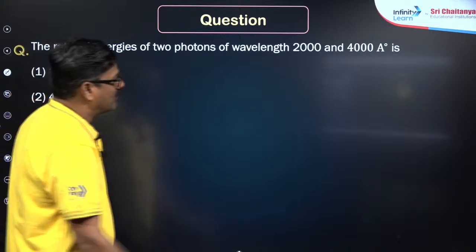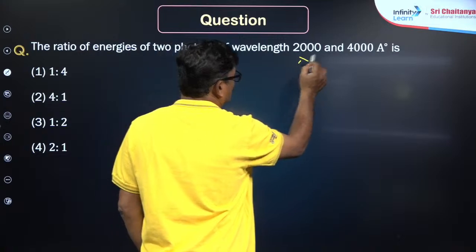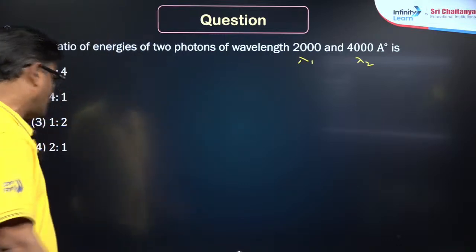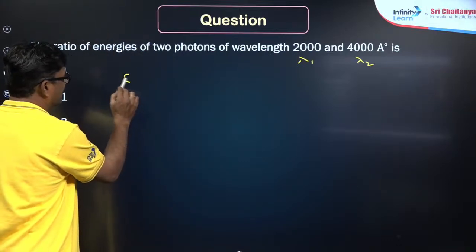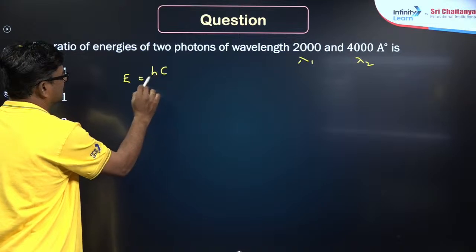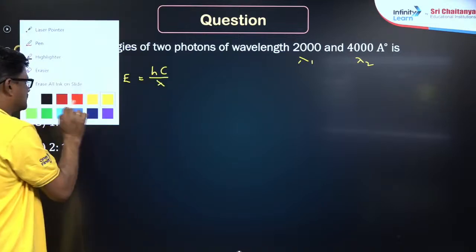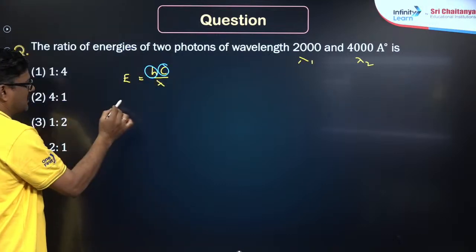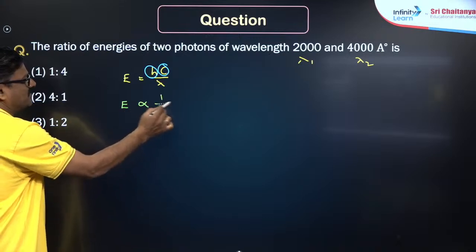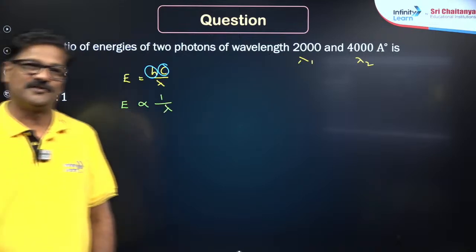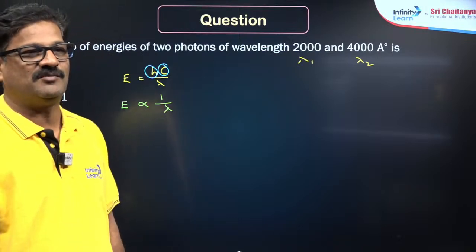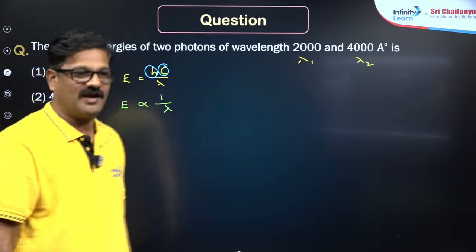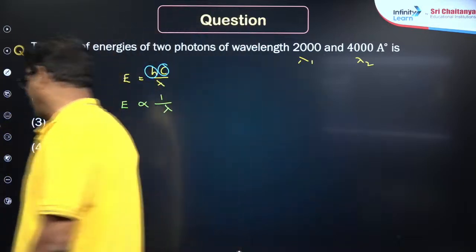So, lambda 1 is equal to 2000, lambda 2 is equal to 4000, right? So, how are energy and wavelength related? Energy is equal to hc by lambda. h is a constant and c is a constant. Therefore, I would say energy is inversely proportional to wavelength. Fourth option again, Hemant. Vishal Mukherjee, your answer is not clearly visible, but I could say this answer is accepted.